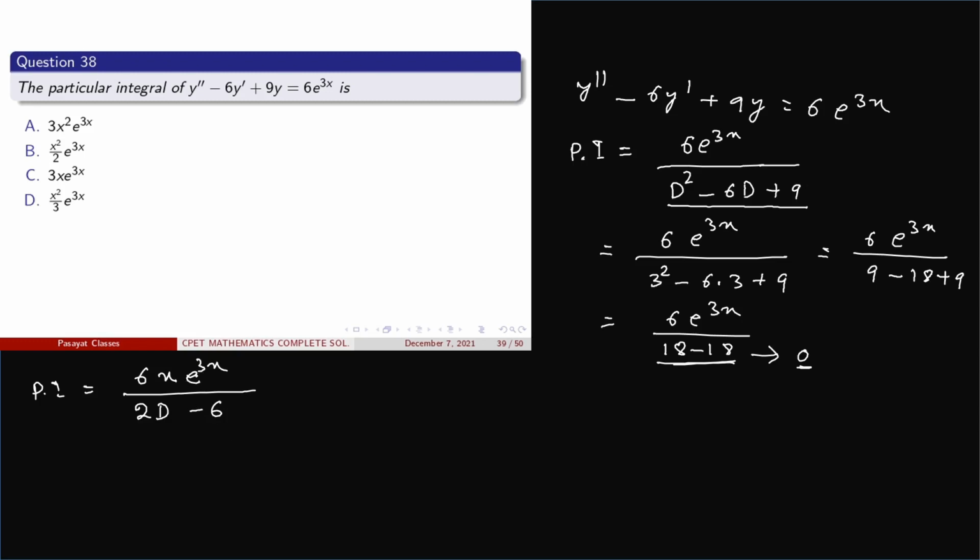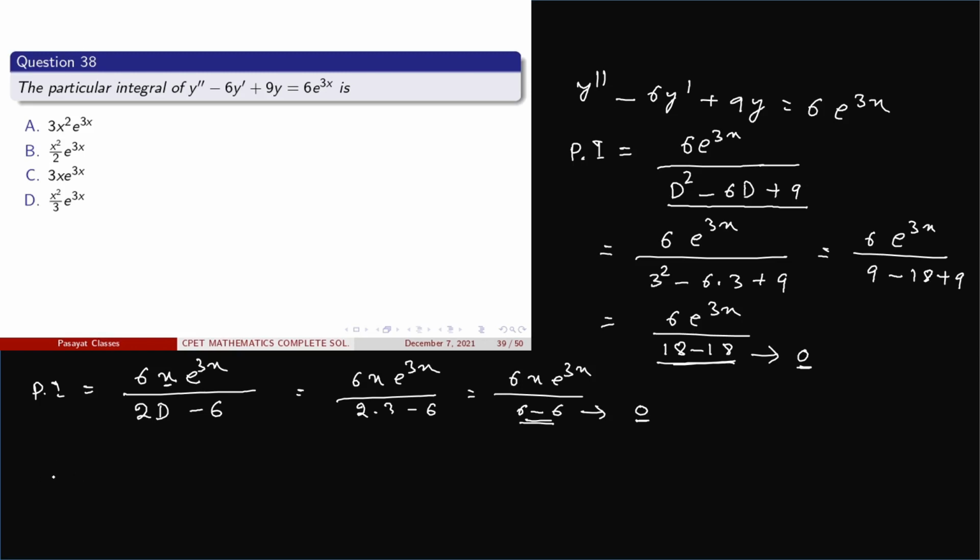Now apply e^(3x) and the value 3 here. So 6x e^(3x) divided by 2·3 − 6. This gives 6x e^(3x) divided by 6 − 6. Also in this case we get the denominator as 0. Clear? So this cannot be the particular integral. So here we multiplied only x.